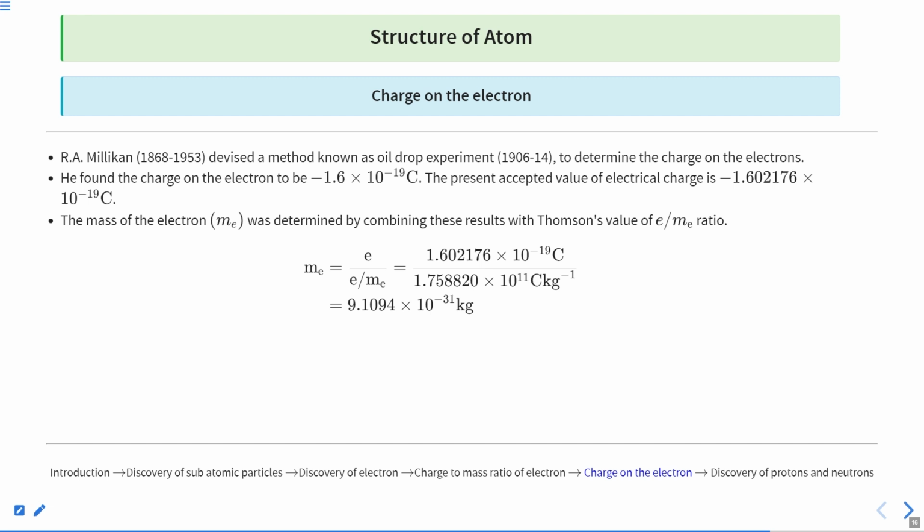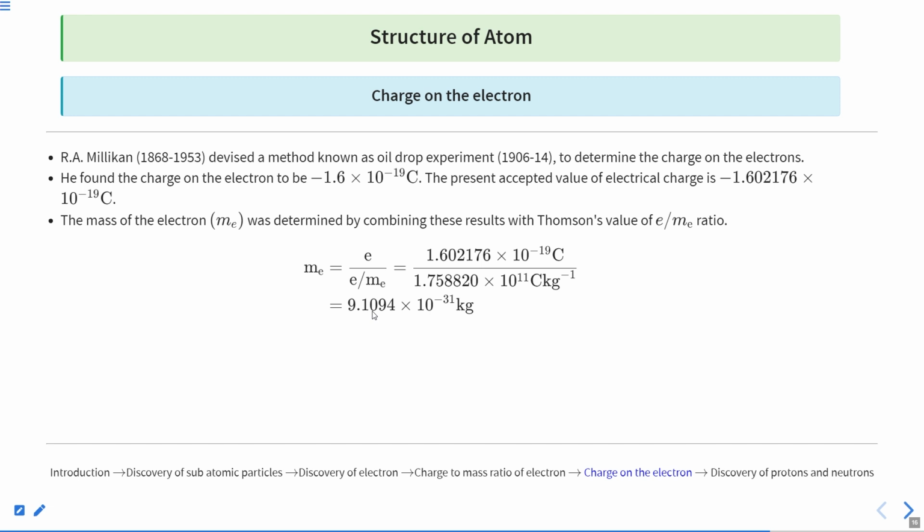We'll talk about Millikan's oil drop experiment later on, but first let us just get to the results quickly. We got the charge here. Now we are ready to get the mass, so we put these values here and we get the mass as 9.1 into 10 to the power minus 31. If you want a more precise value, the presently accepted value of the electron charge is minus 1.602167, meaning six digits after the decimal, into 10 to the power minus 19 coulomb. If you put this value, you will get a more precise mass, that is 9.1094 into 10 to the power minus 31 kg.